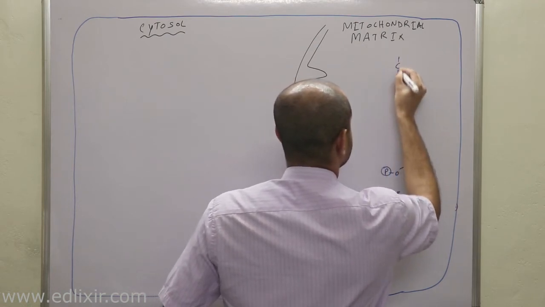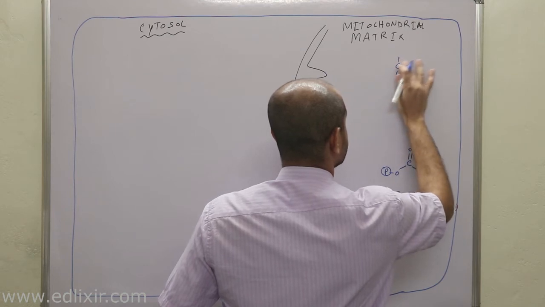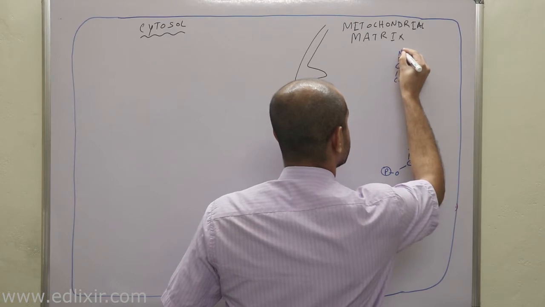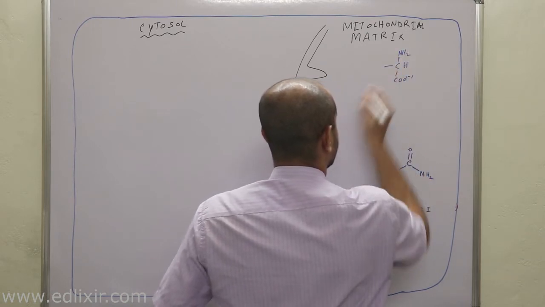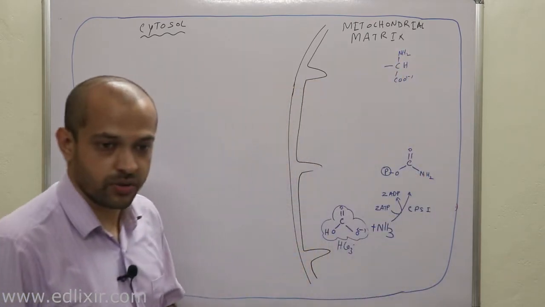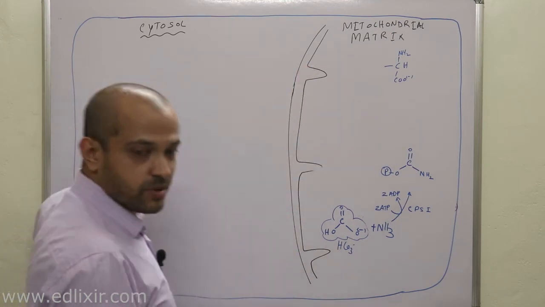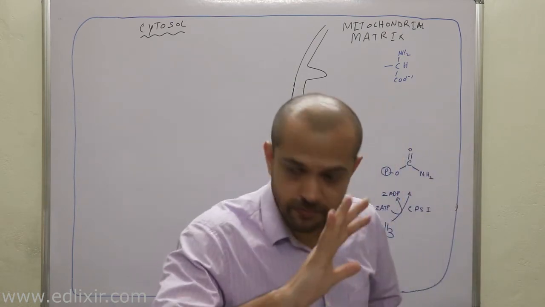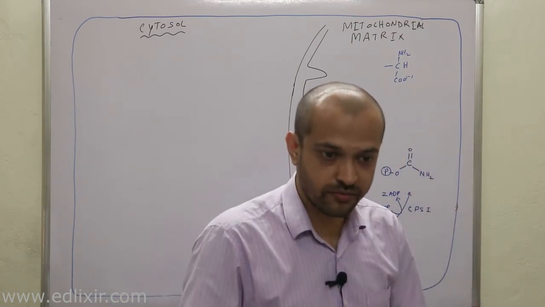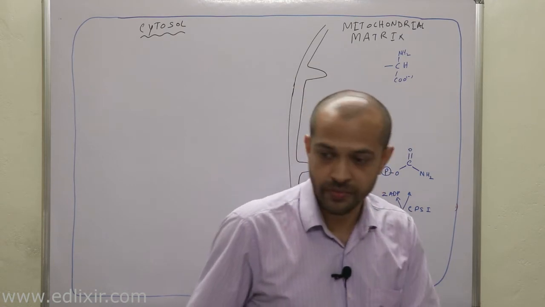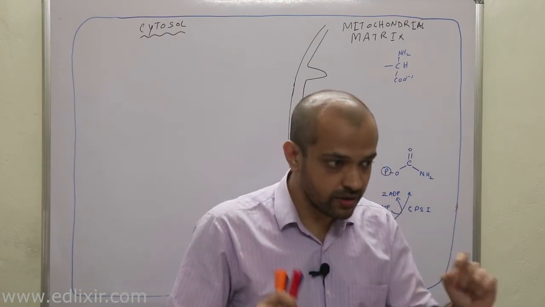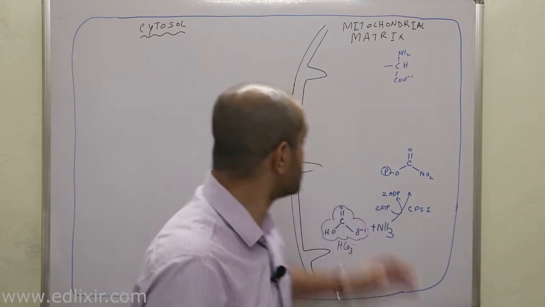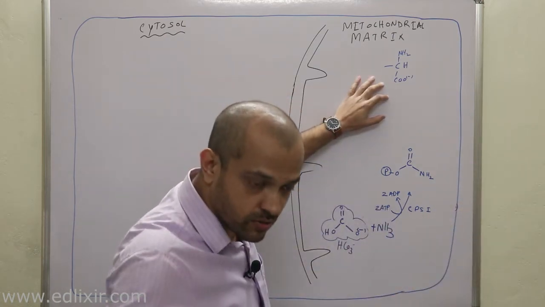This is the basic structure of an amino acid, that is CH, COO minus, NH2. Now listen with all your attention. If you want to really learn the ornithine citrulline cycle, the first thing you need to understand today is the common pattern of drawing all the structures related to this particular cycle.